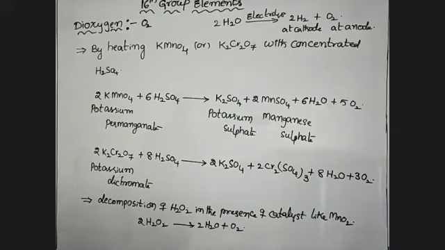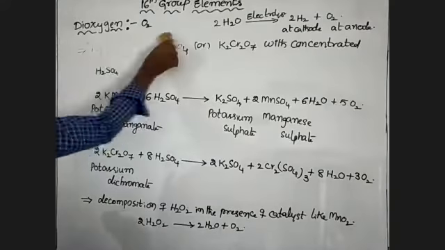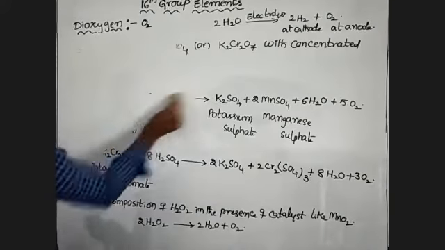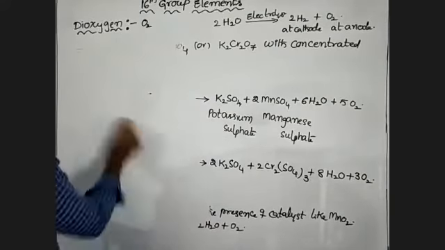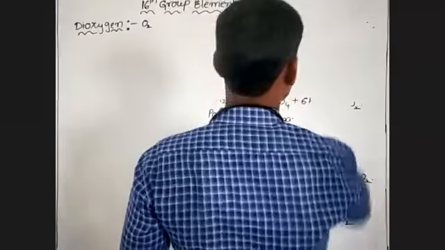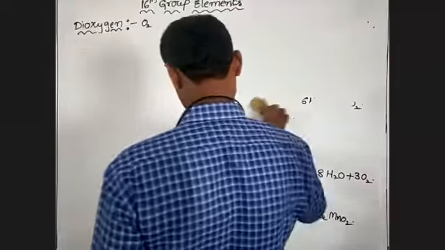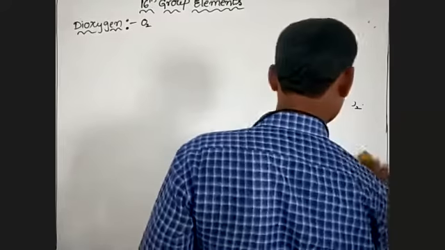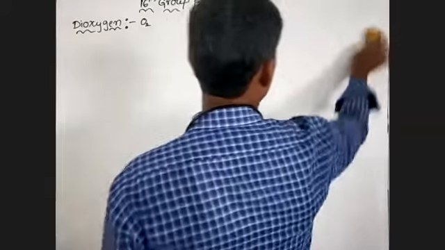So these are preparations of dioxygen. Next one is properties of dioxygen, and physical properties also. Physical properties of dioxygen.